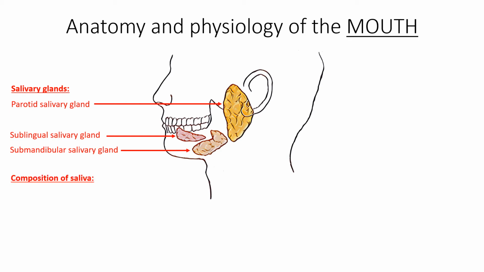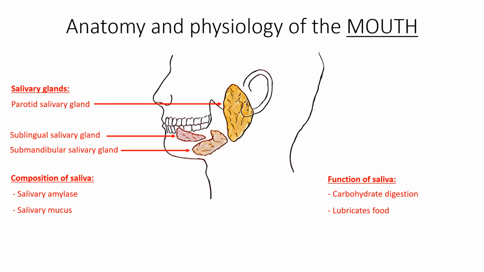From a digestive point of view, saliva contains salivary amylase, an enzyme which initiates carbohydrate digestion in the mouth. It also contains salivary mucus, which helps to lubricate the food and facilitate movement of the food, making it easy to swallow and move down. Also present in saliva are bicarbonate and phosphate ions, which contribute to the alkaline pH of saliva, specifically pH between 6.35 and 6.85.